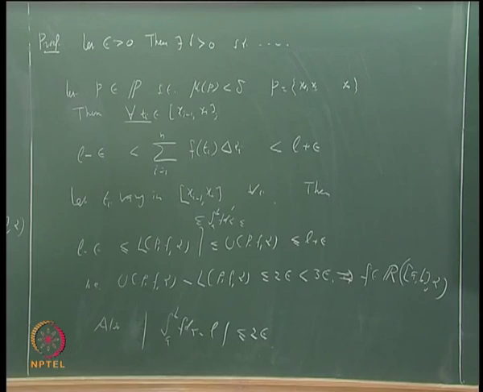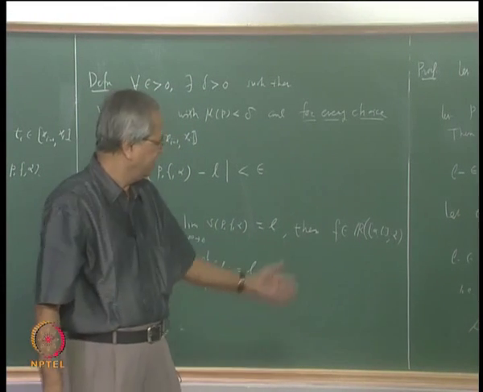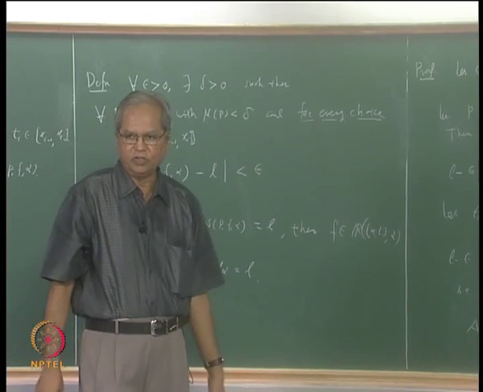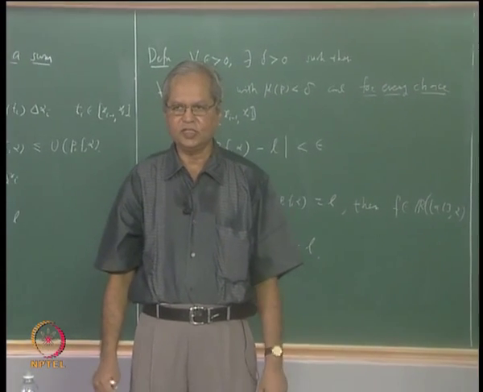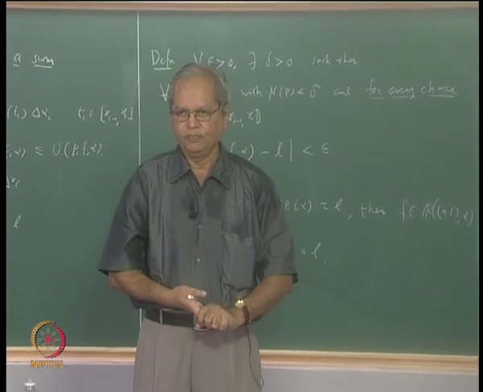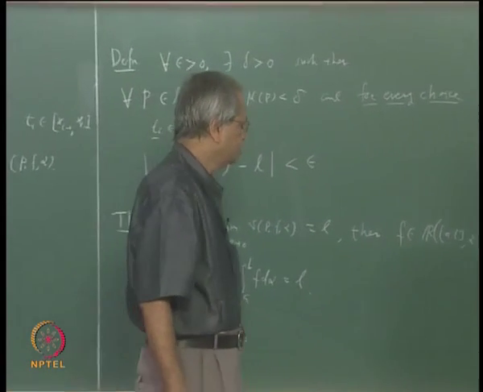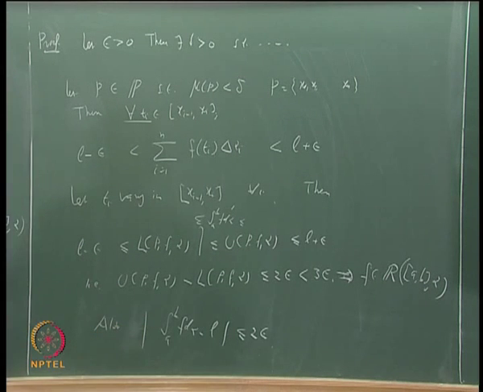But epsilon was arbitrary. So if this has to happen for every epsilon, this is anyway a non-negative number, it is an absolute value. This is a standard technique. Whenever we want to show something is 0, one way is to show that it is less than or equal to every positive epsilon. So that shows that these two must be equal, which is the same as saying this.